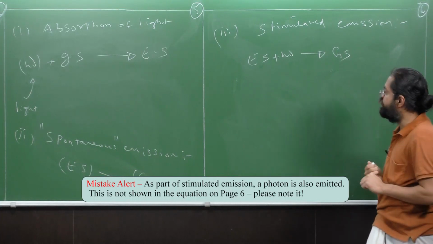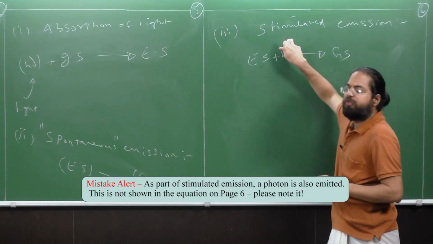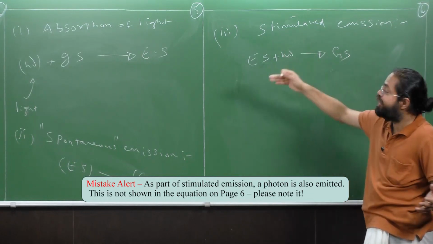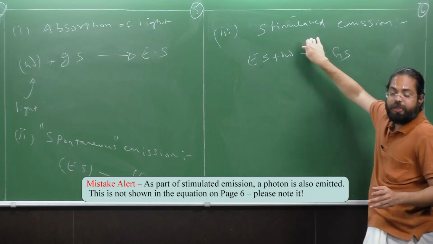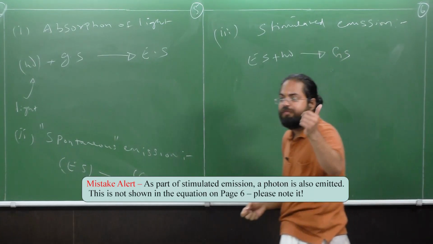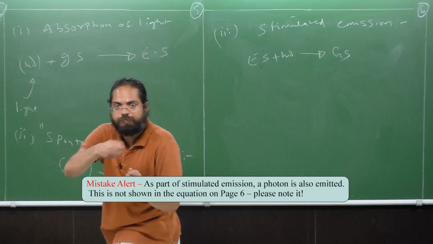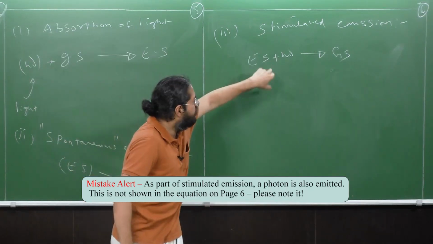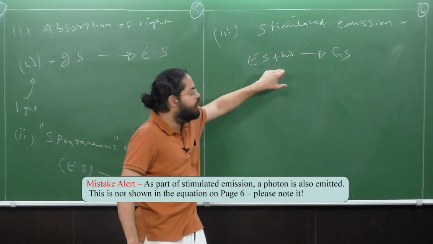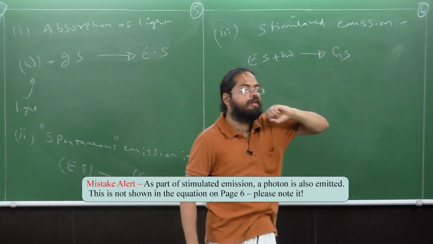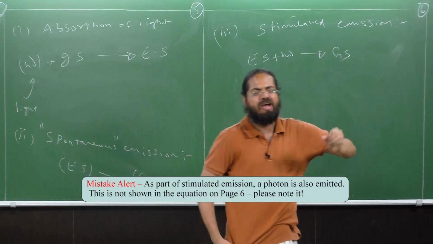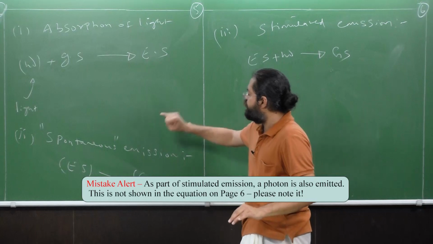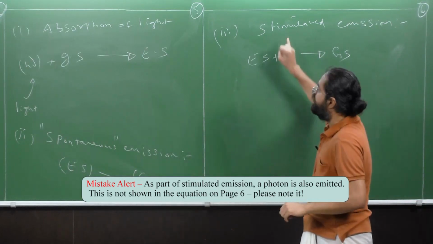Now, there are some more details about stimulated emission. This whole concept of stimulated emission is what is responsible for the development of the technique called laser. The whole principle of laser is based on this idea, and there are also some criteria for this, for example, the photon absorbed and the photon emitted should be in the same direction. Those details we can look into in a tutorial. For now, just understand the difference between spontaneous emission and stimulated emission.